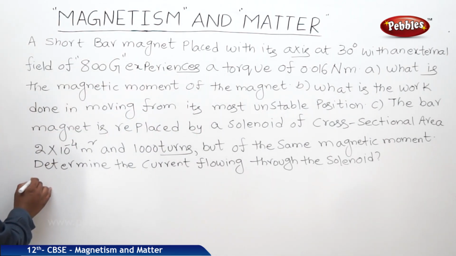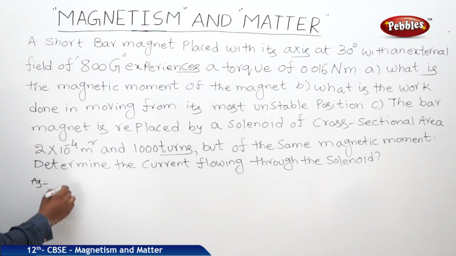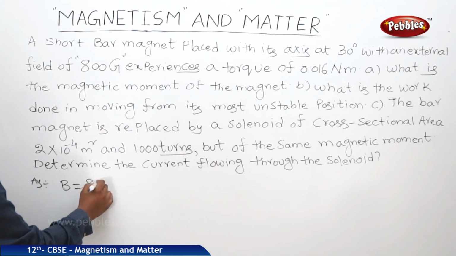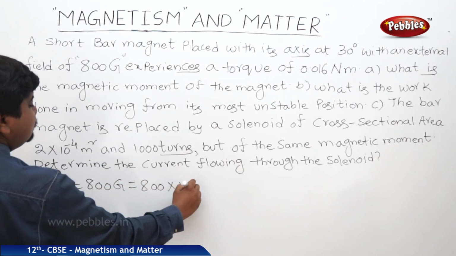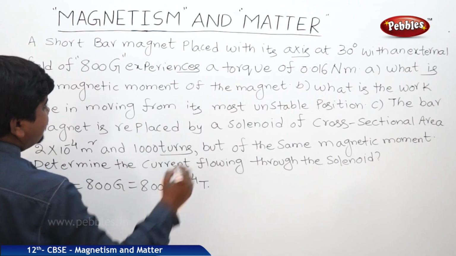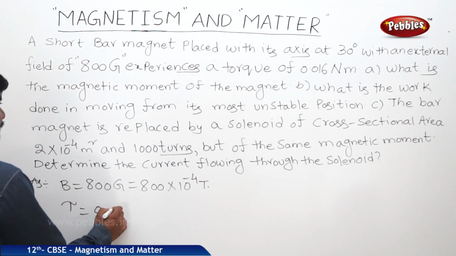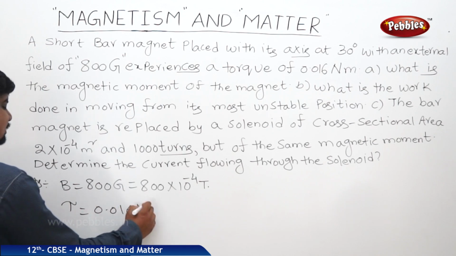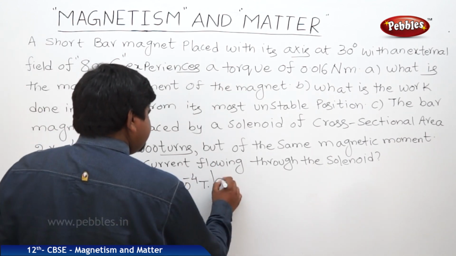So what should we write? The external magnetic field is 800 Gauss, that means 800 into 10 to the power of minus 4 Tesla. Torque is 0.016 Nm. First bit, what is the magnetic moment of the magnet? We should find out M. So we will see the first bit.